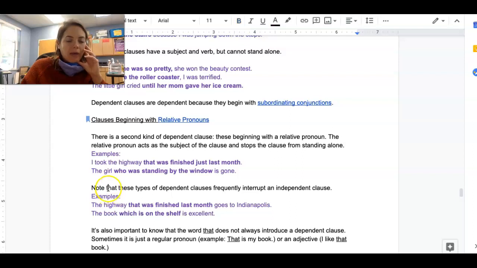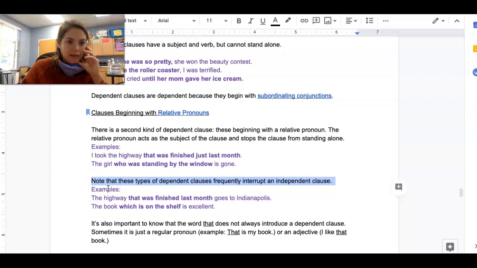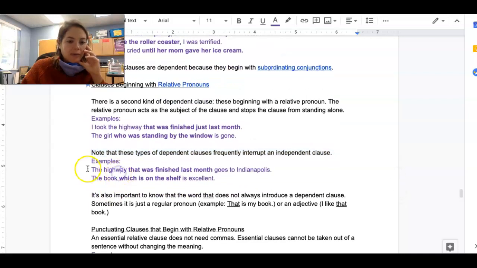All right. Now, note that these types of dependent clauses frequently interrupt an independent clause. Okay. So some examples. The highway that was finished last month goes to Indianapolis. My dependent clause here is that was finished last month, and it interrupts the independent clause. The highway goes to Indianapolis. Okay. Next one, same thing. The book, which is on the shelf, is excellent. Which is on the shelf is my dependent clause, and it is interrupting the independent clause. The book is excellent. Okay.